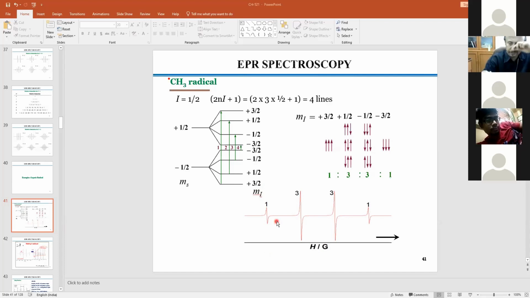And a high-field EPR spectrometer costs 200, 300, 400 crore. A poor country like India, forget it. Anyway, here you are getting crystal clear lines, and you don't see much noise. It's more or less a straight line.